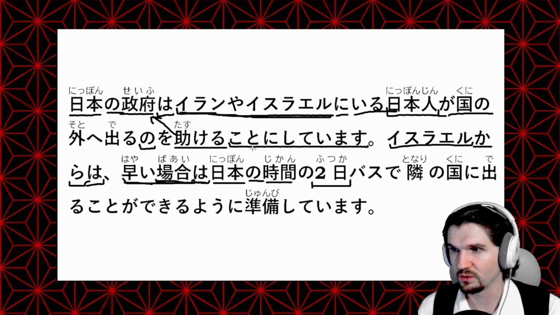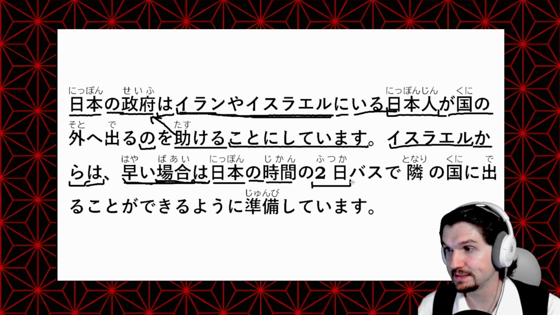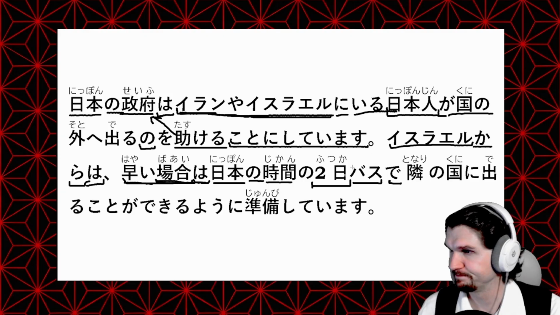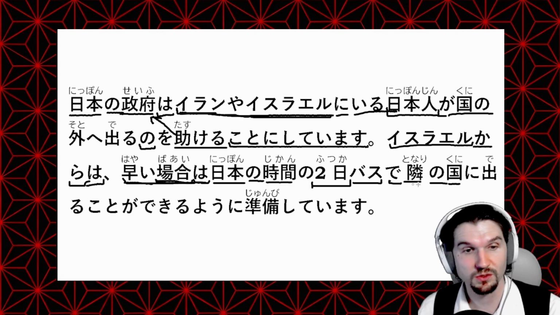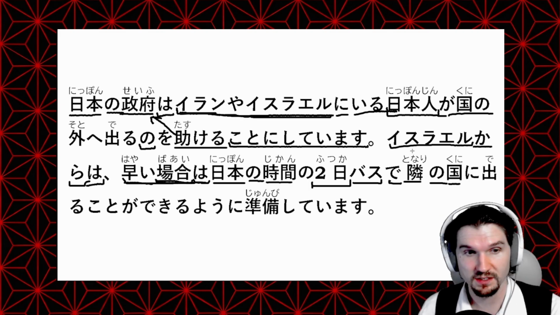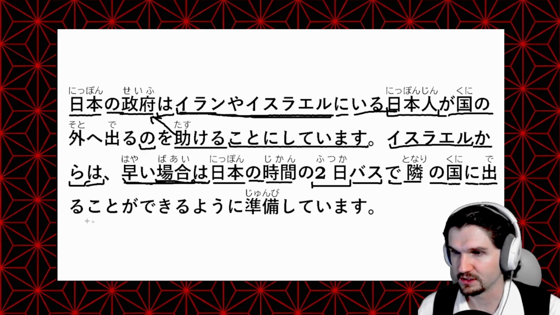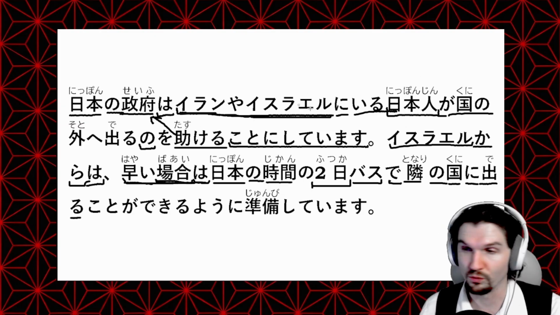So second, or the second in Japan time, or today Japan time バスで by bus. De is telling us by means of, and then bus, 隣の国 So 隣の国 would be the next door neighbor, or 隣 the next country over. 隣の国に出る So 出る once again is to leave. So to leave to the next country over.